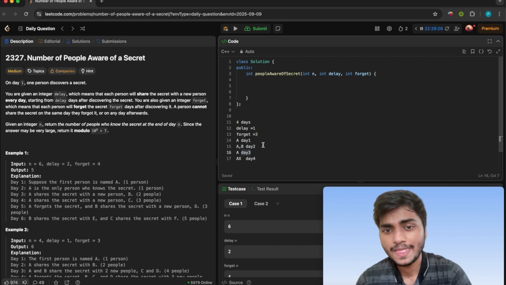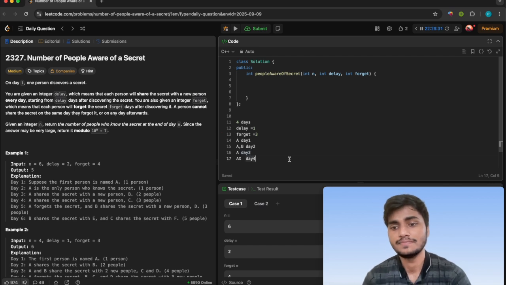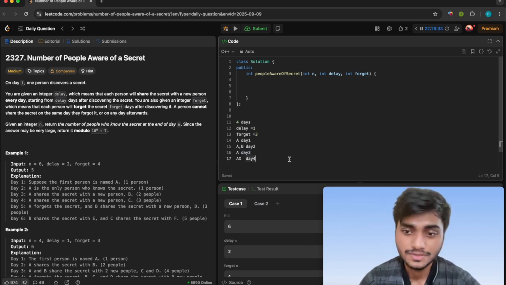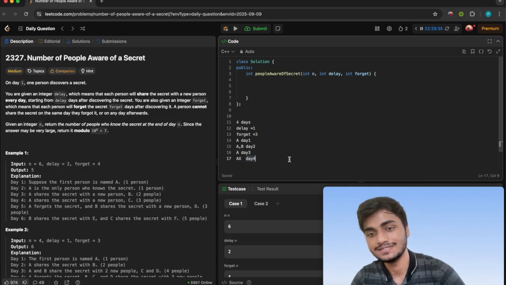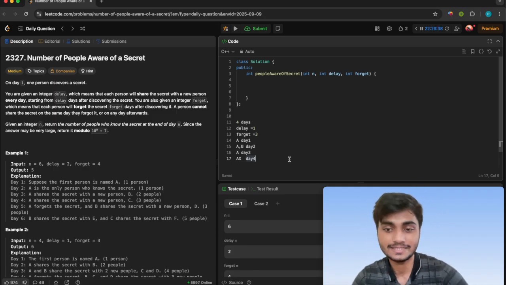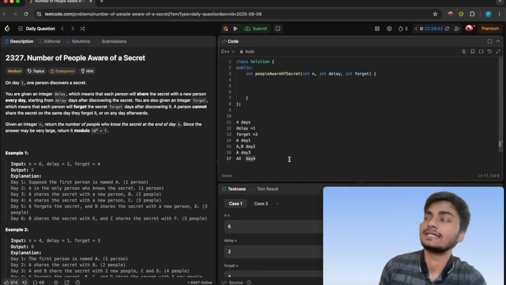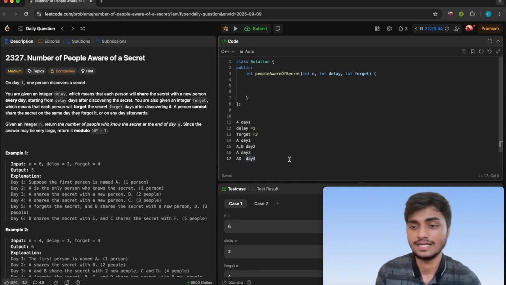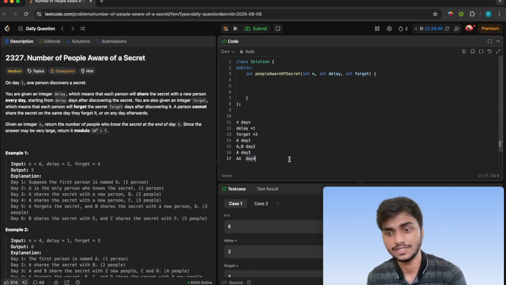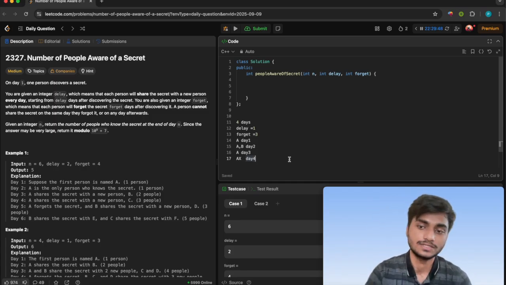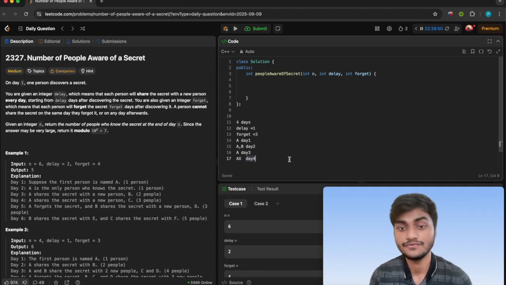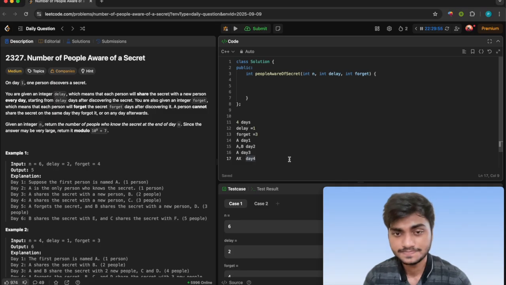But doing this can make you stressed, so I'm going to use DP, which is an easier version of implementing this, in which we take care of each day: what is going to happen on day 1, on day 2, on day 3, on day 4, and this way we'll find the answer.